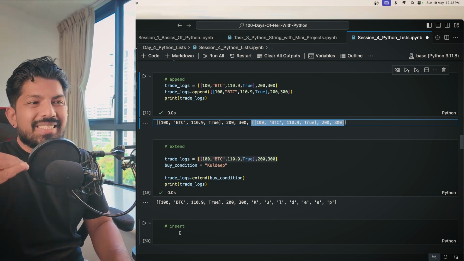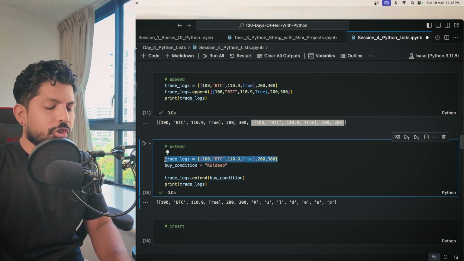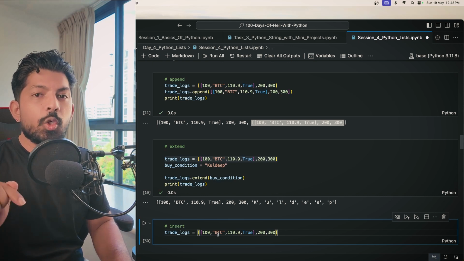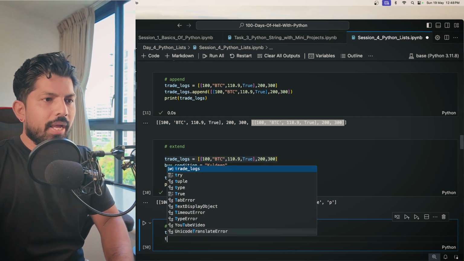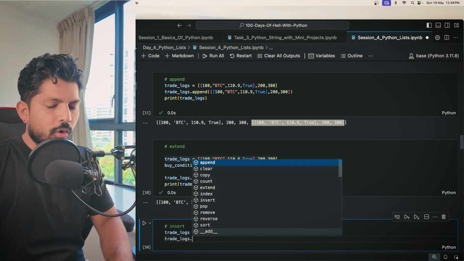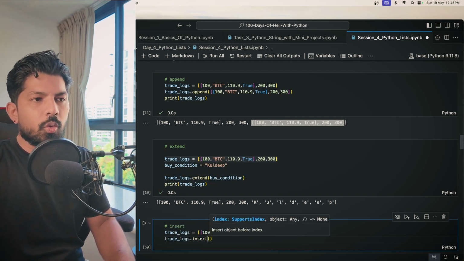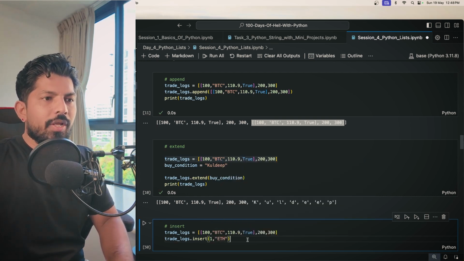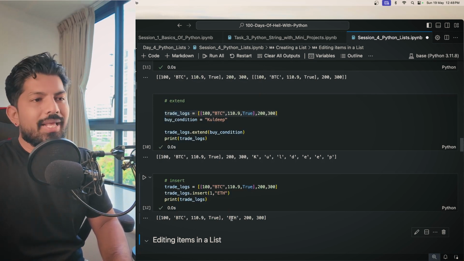Okay. Then we have the insert function. So with the help of the insert function, you can add an item at your desired index position. So how it works, let's say you want to add another string at the index position 1. Currently, BTC is at the index position 1, but you want another item. It can be a string, list, anything. So let's say I want to add, trade logs dot insert, and so here you have to first give the index position. So I'll be giving 1, and then I want to add ETH. Okay. So when I print this list, it will give me a new list and it will look like this.